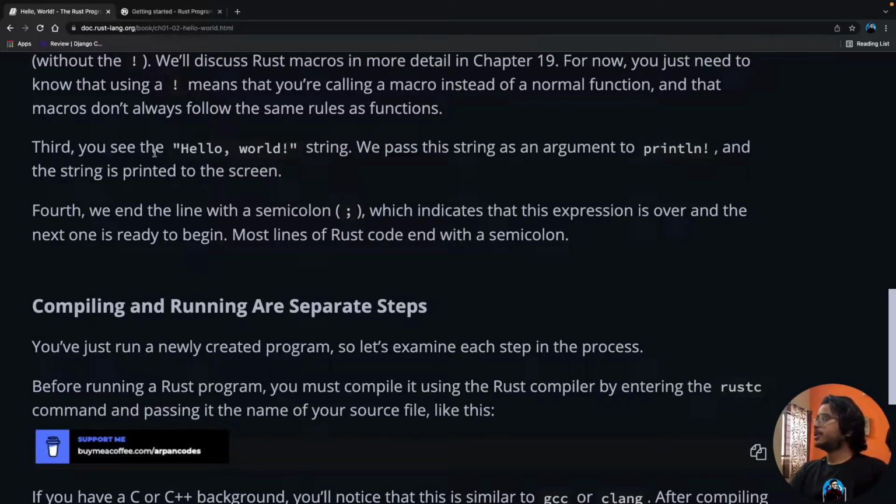Third, you see the hello world string. We pass this string as an argument to println!, and the string is printed to the screen. Fourth, we end the line with a semicolon, right? Which indicates that this expression is over and the next one is ready to begin, right? So basically, like in every other language, a semicolon defines the end of that statement, right?